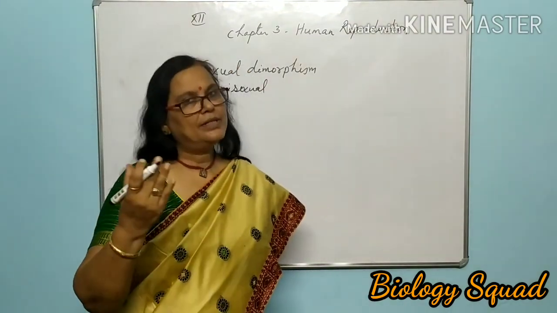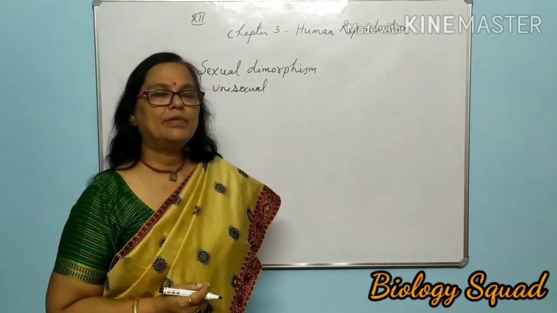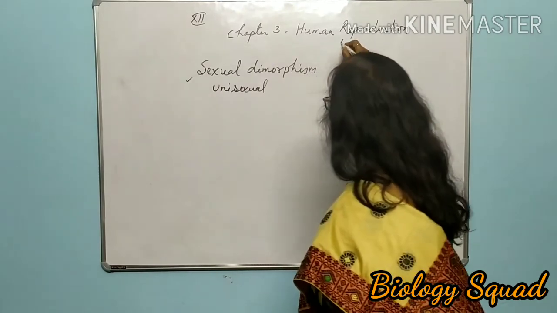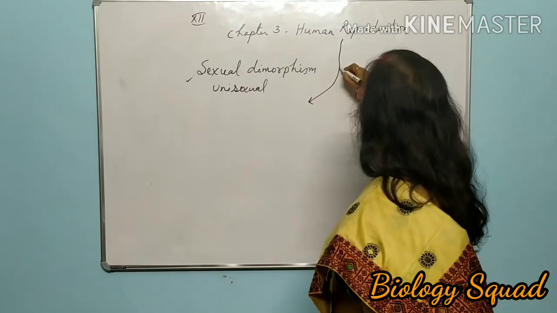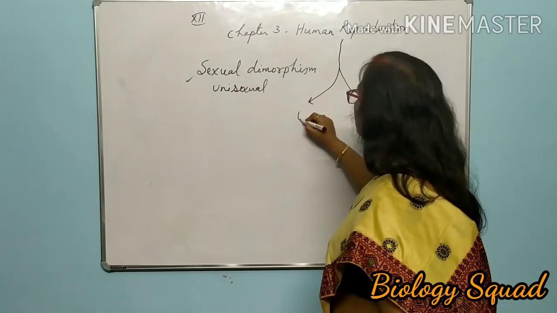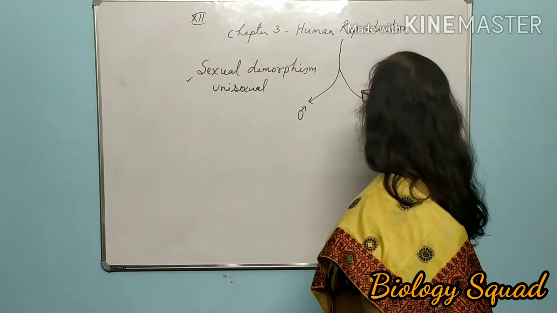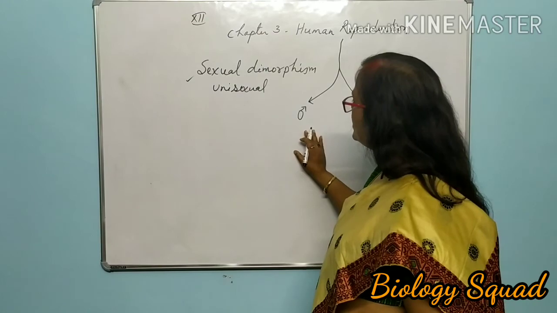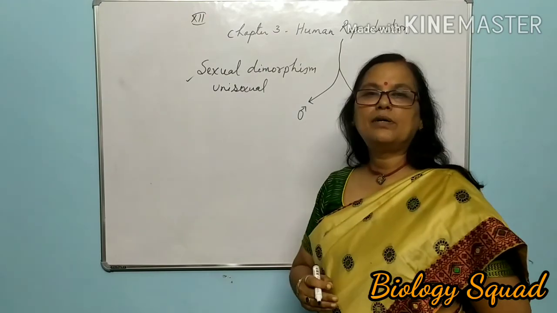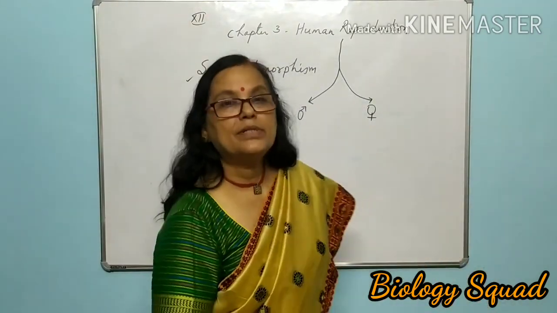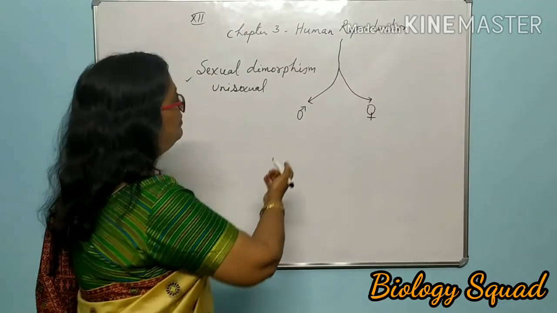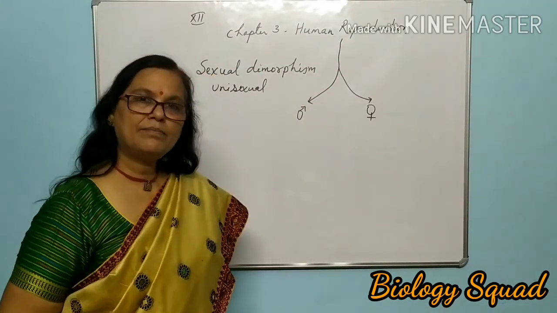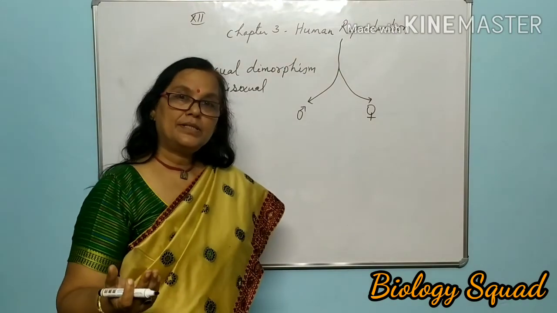Okay, so let us discuss one by one. Human reproduction can be dealt with separately for male as well as female. First of all, we will see the structure of the male reproductive system, the structure of the female reproductive system, and gametogenesis.